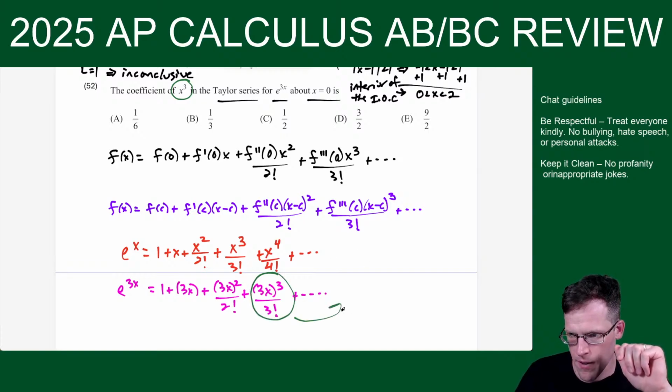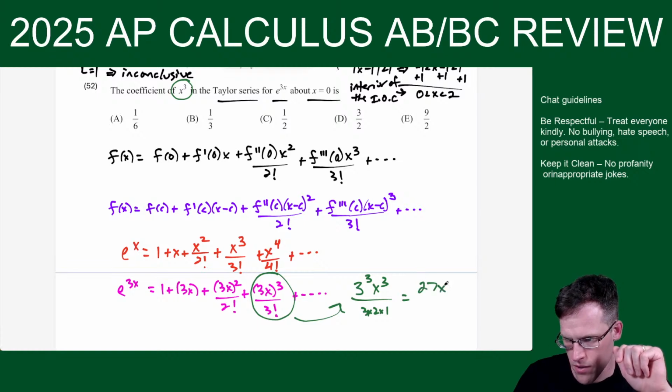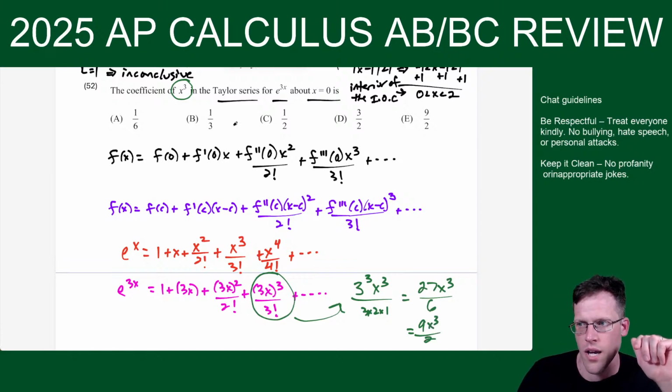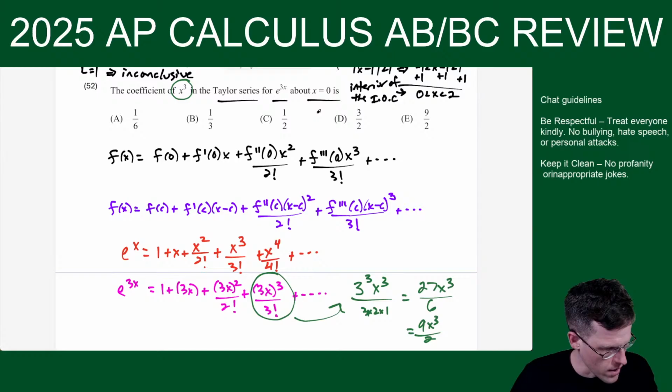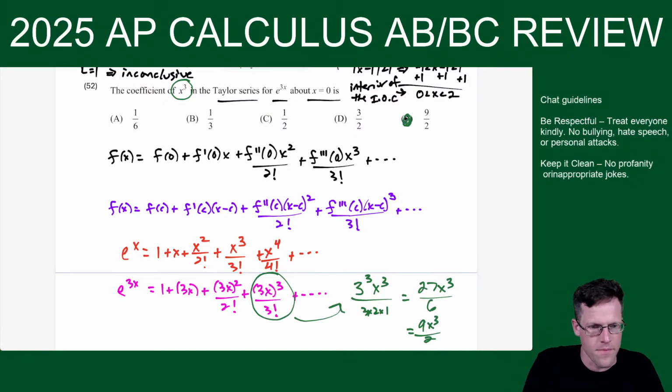So I expand that, and that's 3 to the third x to the third over 3 times 2 times 1, which is 27x to the third over 6. Divide top and bottom by 3, and you get 9x to the third over 2. So 9 halves. That one should be choice E. And it is. And that's it.